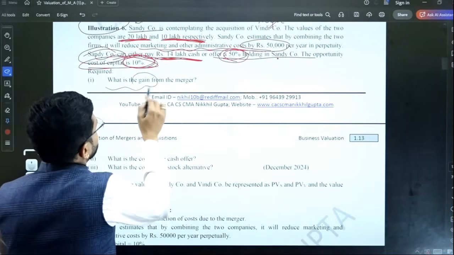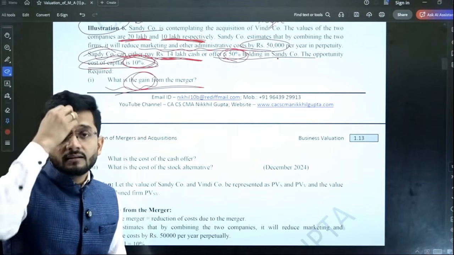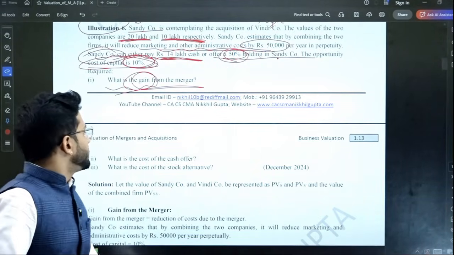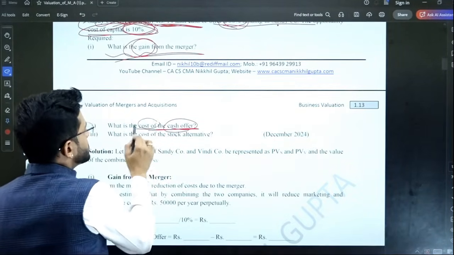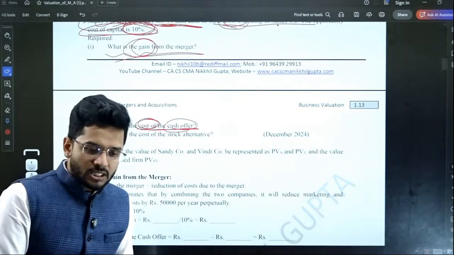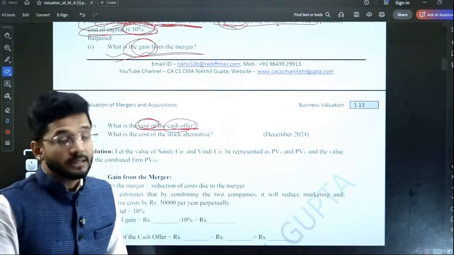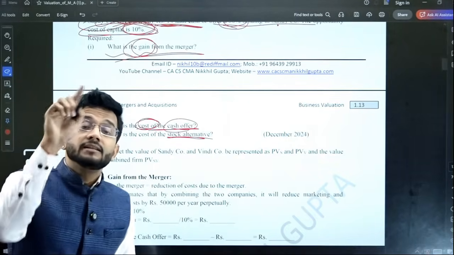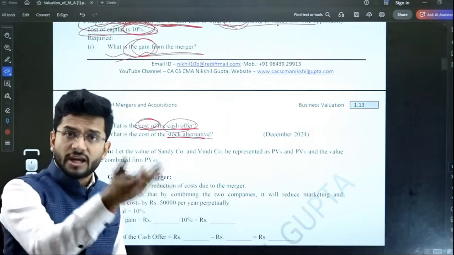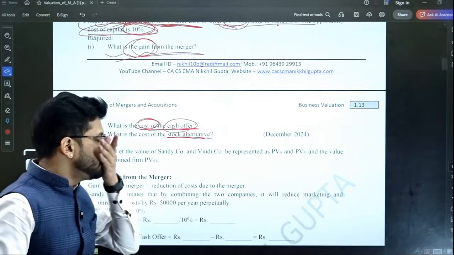Now required. What is the gain from the merger? What is the benefit that will accrue from the merger? Again, the gain is required to be computed. Second, what is the cost of the cash offer? If cash is being offered, then what is the expense that is being borne by the bidder company? And next is, what is the cost of the stock alternative? If you purchase the company in stock, by giving your shares, then what will be your cost?